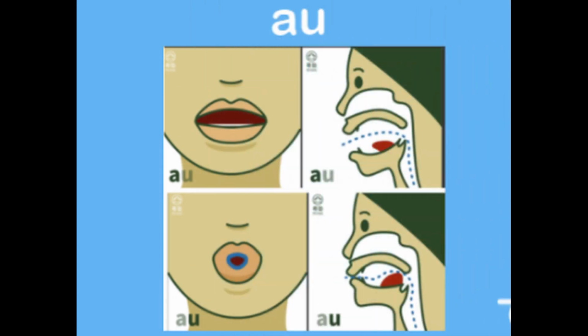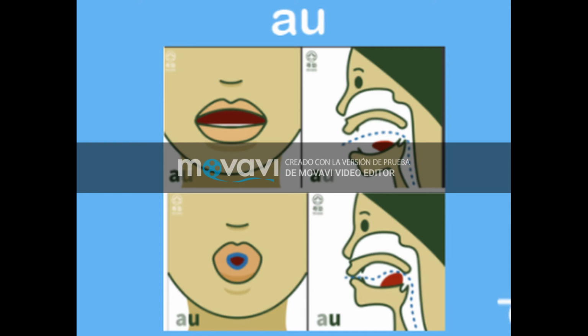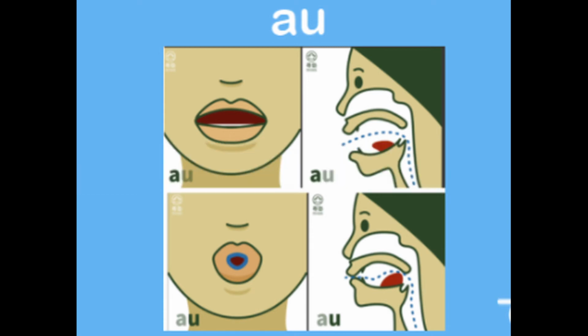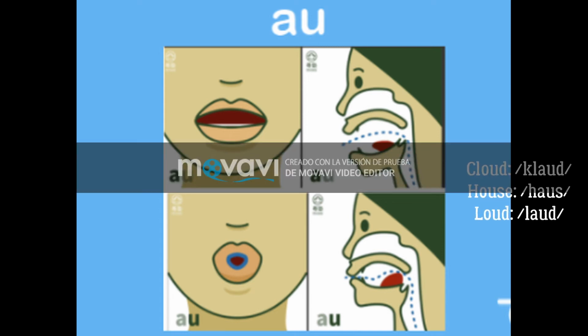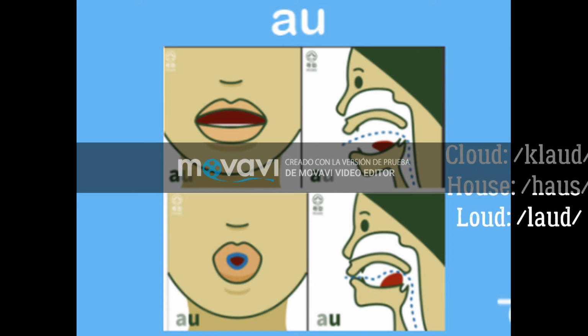Ow is the combination of the short vowel sounds a and u. Ow. We start with the lips rounded, and at the same time there is a rounded movement of the lips. A, u, ow. For example, cloud, house, loud.